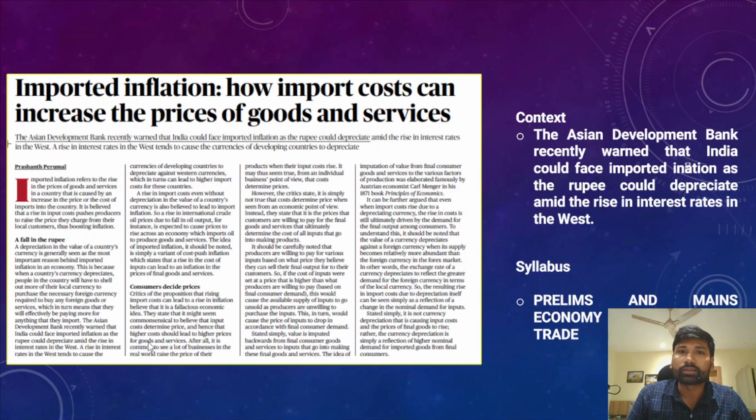Okay, now let's discuss another very important article, that is about import-based inflation. Now, how do imports drive the inflation of any country? That is what we have to understand here. First, understand the context. The context was the Asian Development Bank, ADB, which recently warned that India could face imported inflation as the rupee could depreciate amid a rise in interest rates in the West.